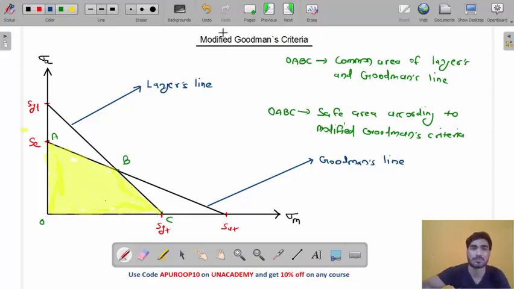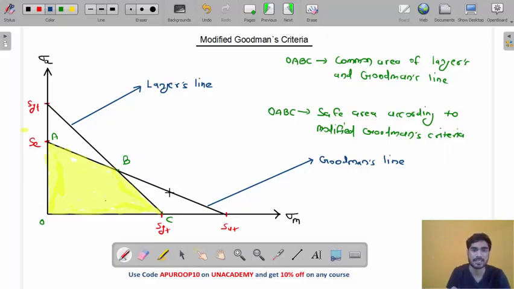Do you understand this point, my friend? We have to save the material from fatigue. We also have to save the material from yielding. If you only use Goodman, you cannot save it from yielding. So we will use Goodman as well as Langer. Langer will save it from yielding, and Goodman will save it from fatigue. So if the point is inside this common area, it is safe from both fatigue as well as yielding, my friend.